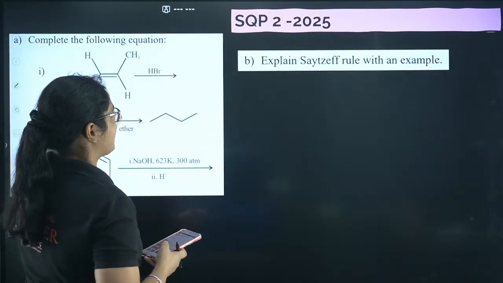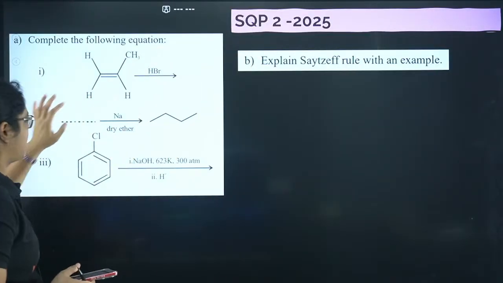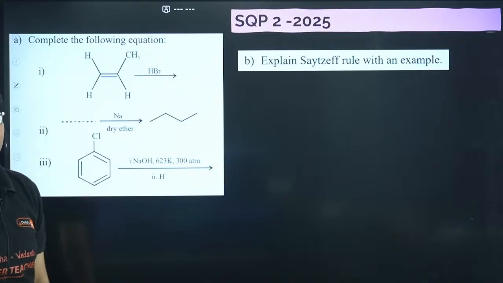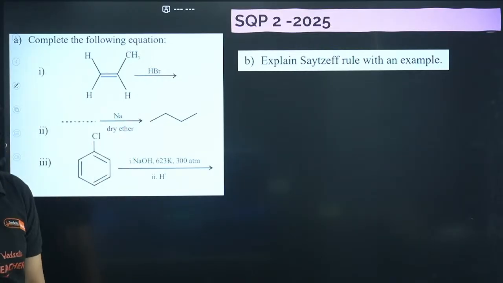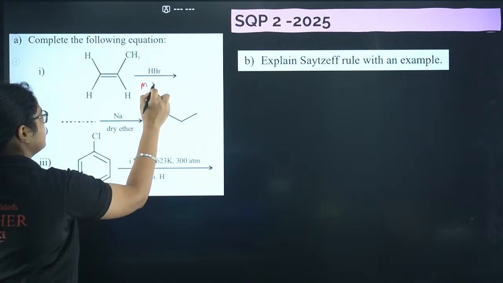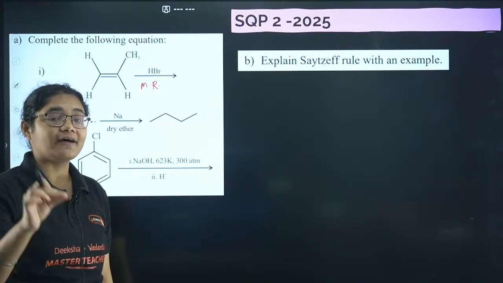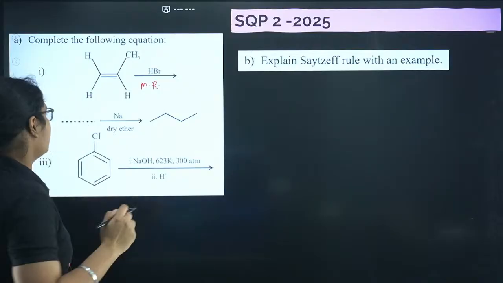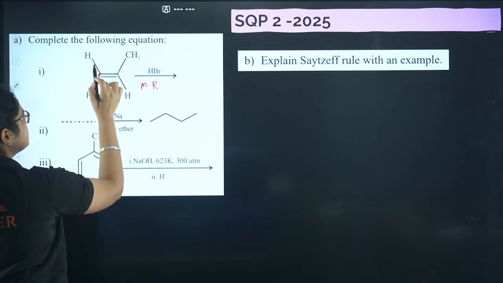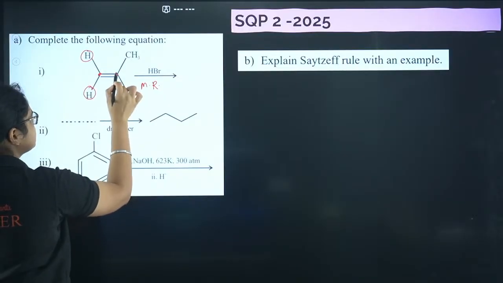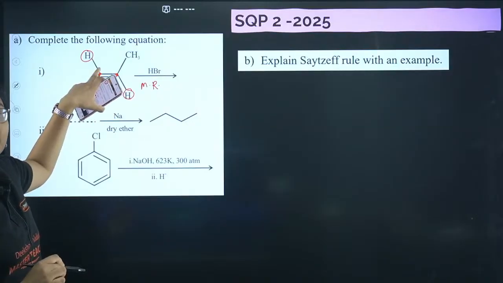Now let's move to the sample question paper 2. There was one question of 5 marks. First of all, you have to write the product here, HBr. So when I add HBr to this one, which rule will it follow? It will follow Markovnikov's rule, right? Markovnikov's rule tells that the negative part will go to the carbon having less number of hydrogen. So if you see this carbon has 2 hydrogen and this carbon has 1 hydrogen. So what will happen? This bromine will come and join here.